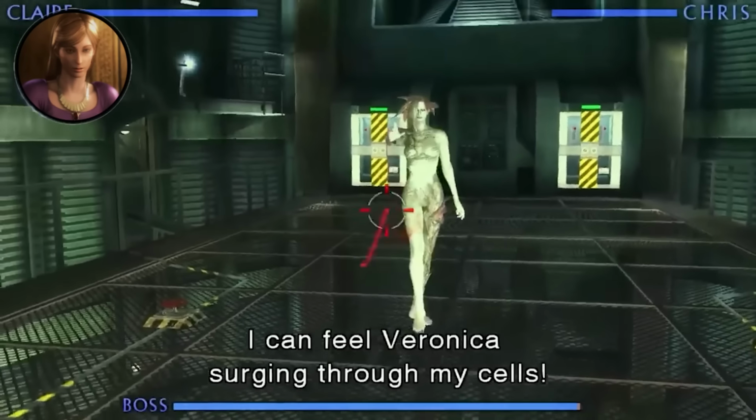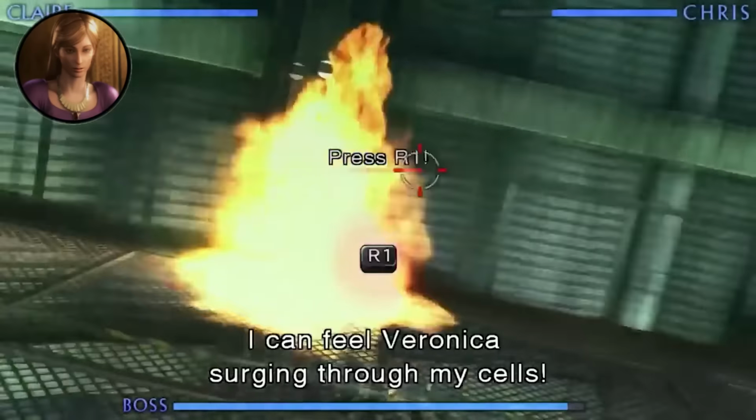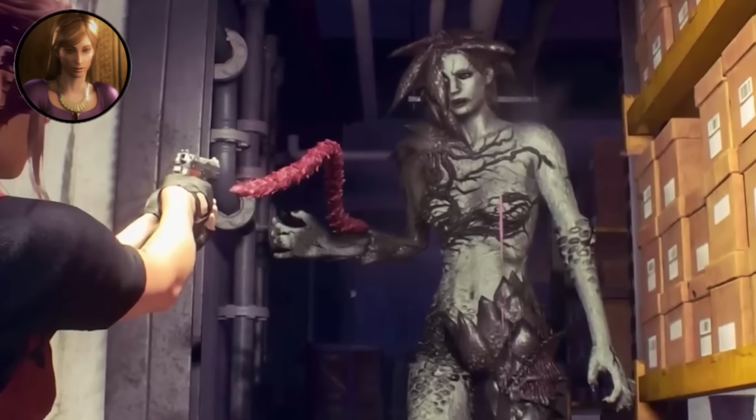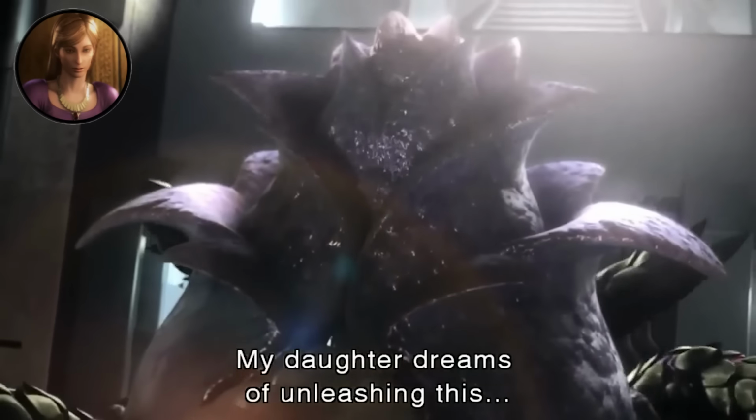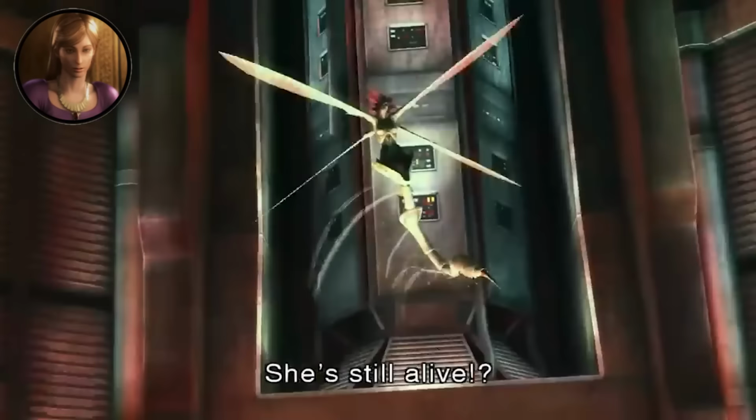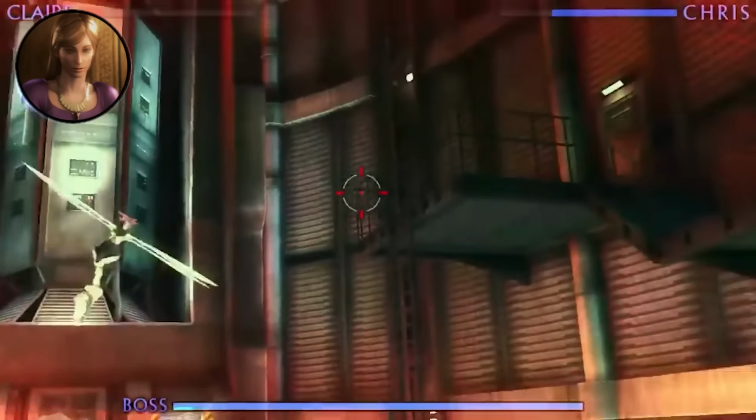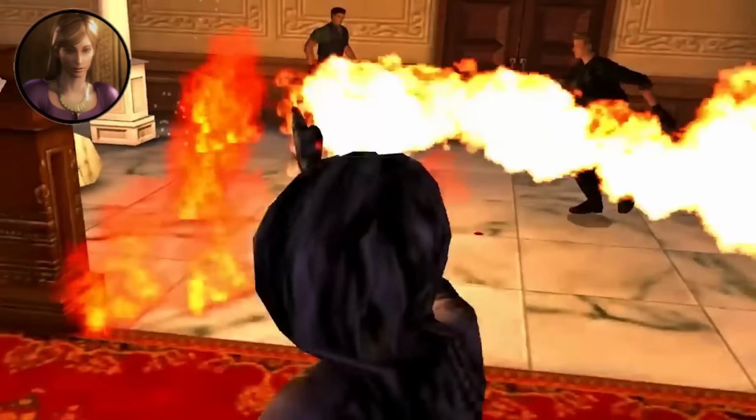The plant DNA component gave the T-Veronica infected incredible abilities. They could manipulate vegetation, merge with plant matter, and even create organic weapons from their own bodies, which to me is actually OP. Alexia could transform at will, sprouting wings, shooting projectiles, and commanding other infected creatures.